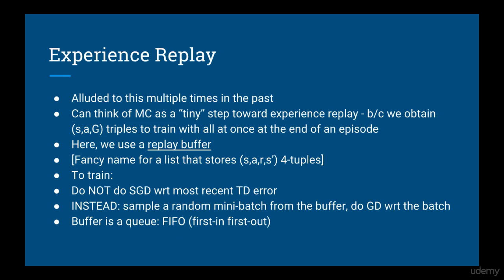We introduce what is called a replay buffer. The size of the buffer is chosen by the programmer and is considered to be a hyperparameter. Inside the replay buffer, we store 4-tuples of state, action, reward, and next state. To train the deep Q network, we sample a random mini-batch from the replay buffer and use that as training data. The buffer basically acts as a queue. In computer science terms, that means first in, first out. So the buffer always contains the most recent 4-tuples.